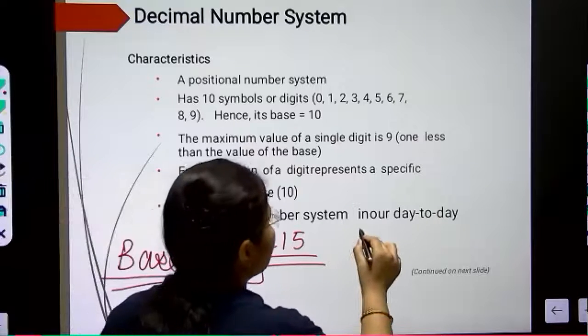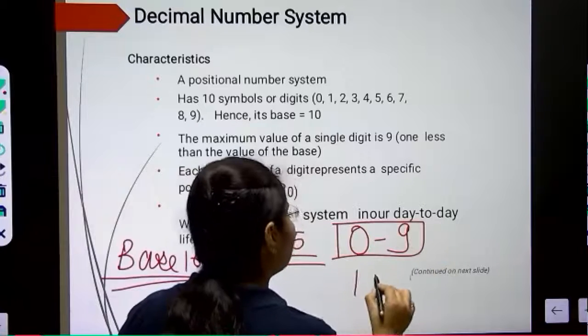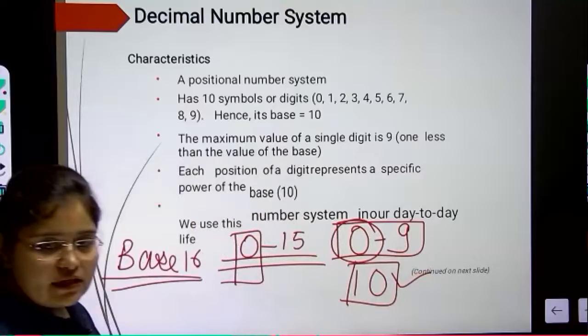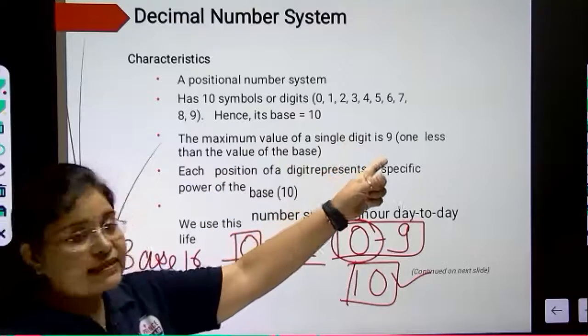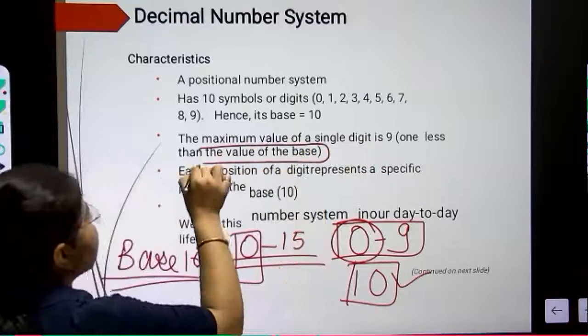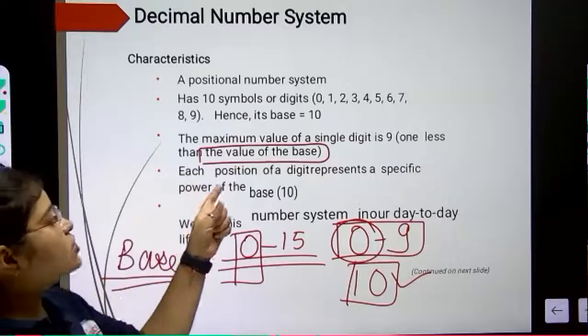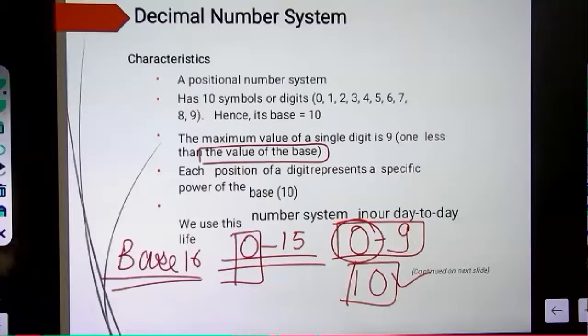Similarly, in decimal we have 0 to 9, but the base value is 10, because counting starts from 0. So that's why the maximum value of a single digit is 9, 1 less than the value of the base. Is it clear?